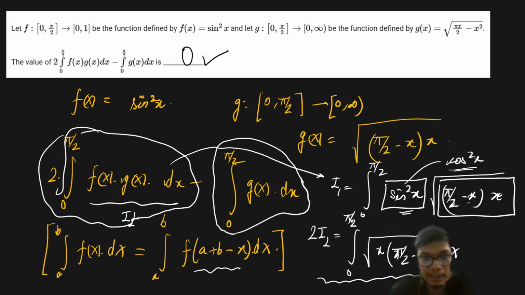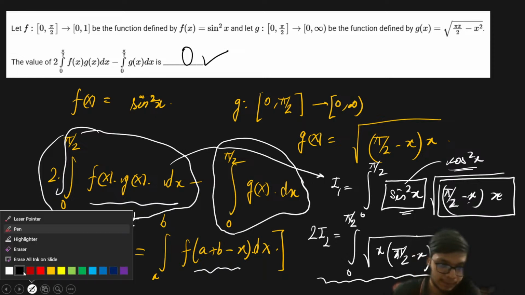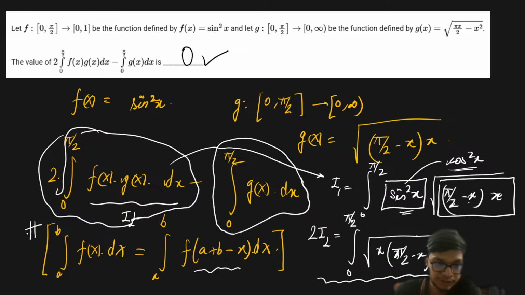Right. So if you look at this problem, it might look a little bit difficult at the beginning, but again and again I'm repeating that the properties of definite integrals are very, very interesting. If you remember the properties, they are very, very useful for solving questions in steps. Over here, if you are just able to apply this particular property, which is also known as the King's property, then the question is very, very simple in one step.